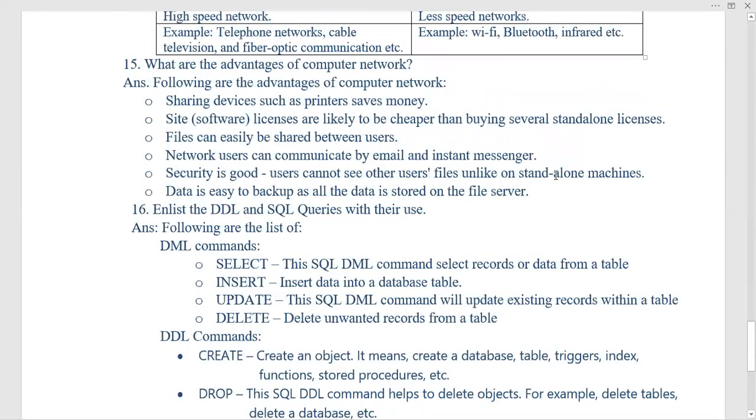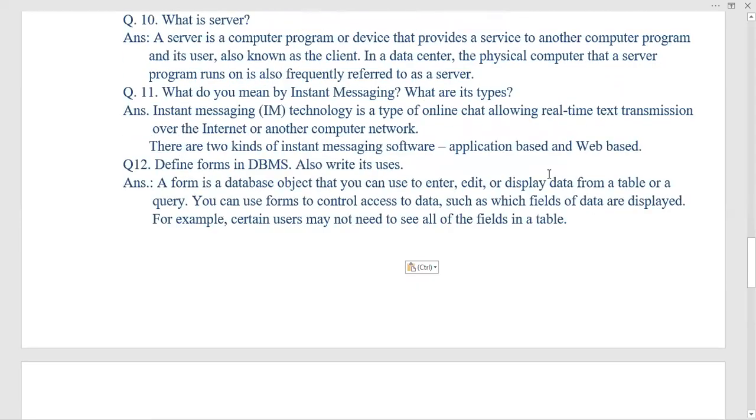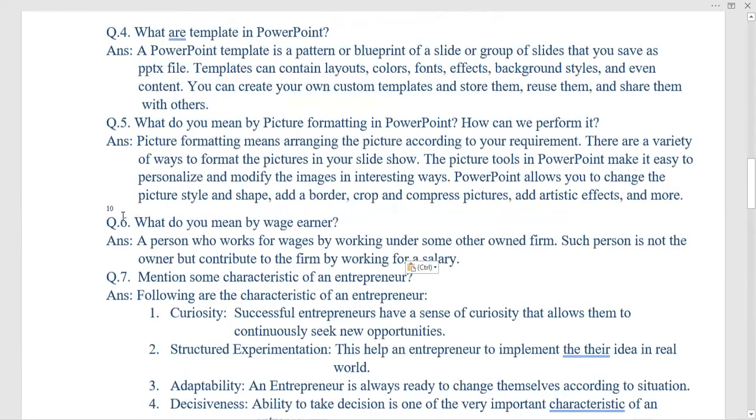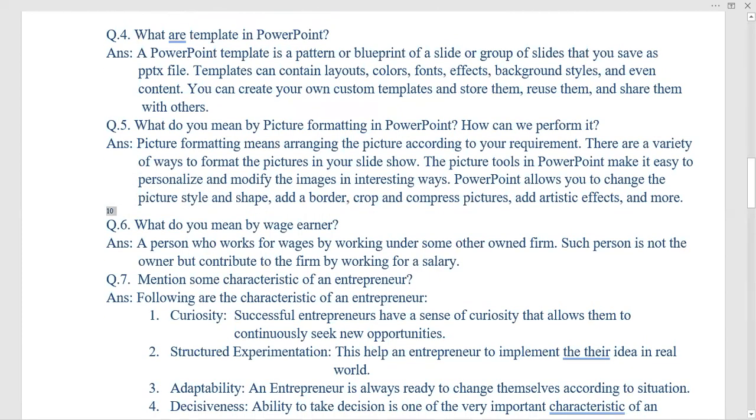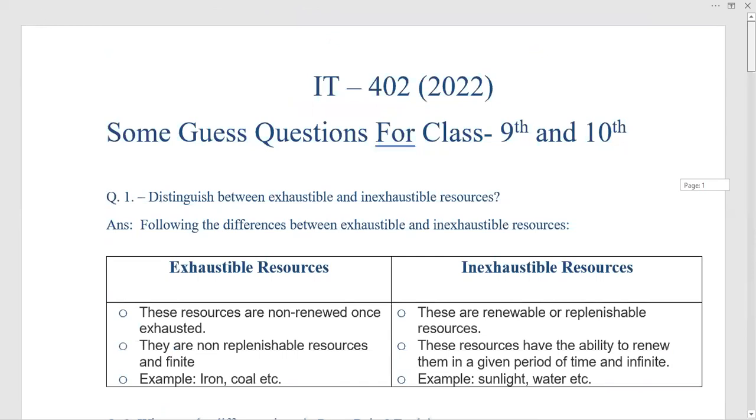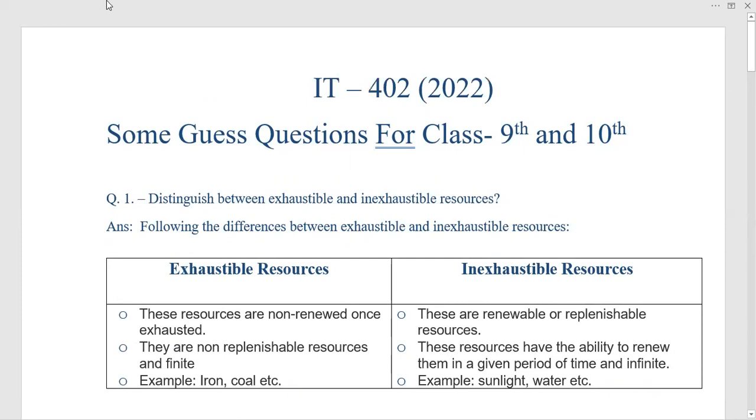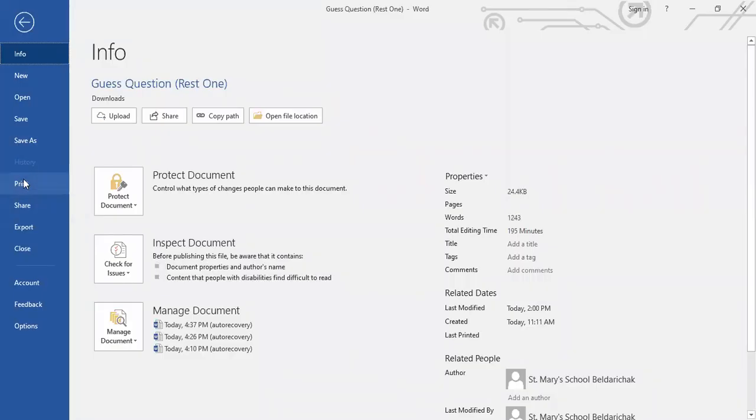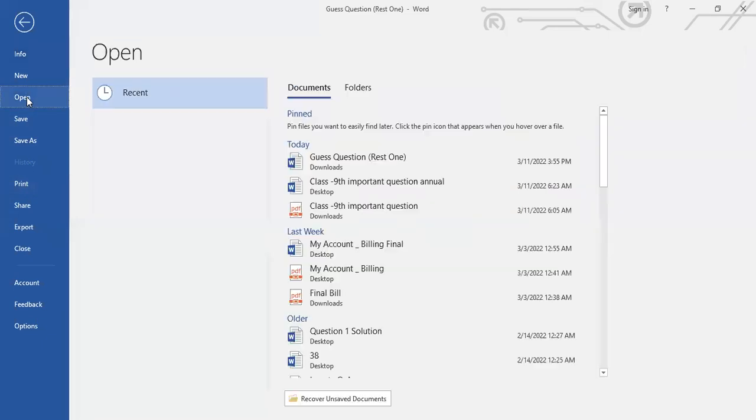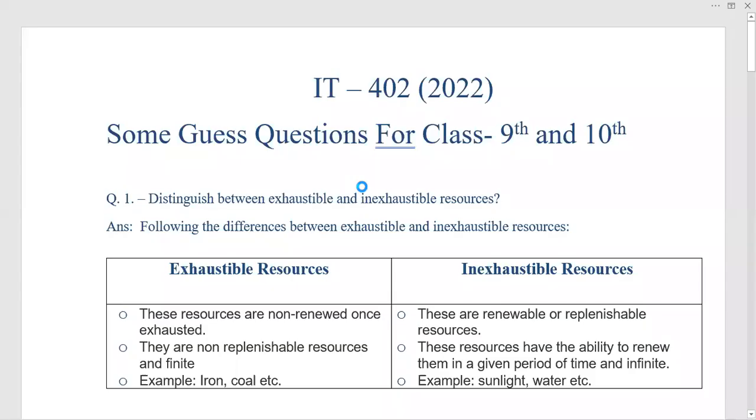So these were the questions for class 9th and 10th. From question number 6 onward, it was for class 10, as it is here. And the PDF will be given in the link. And some more questions I want to discuss with you. I'm going to open the one for class 9th previously. These questions were previously given to you already. I have added some more questions here.